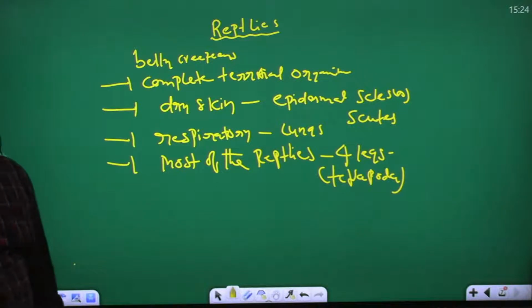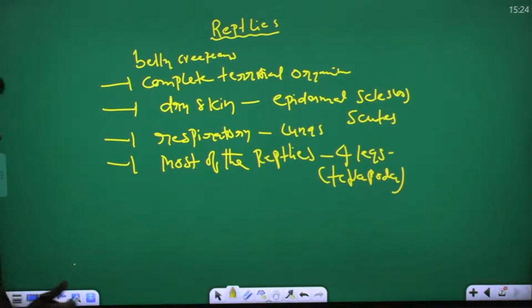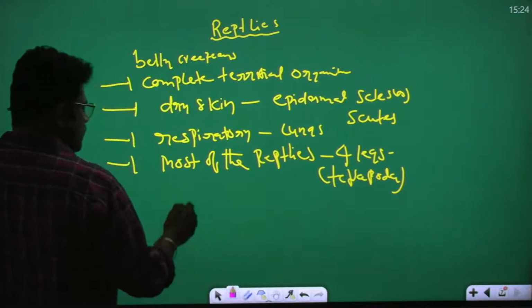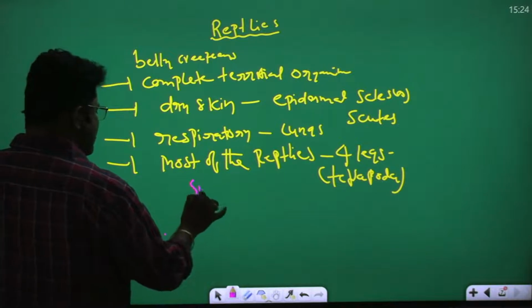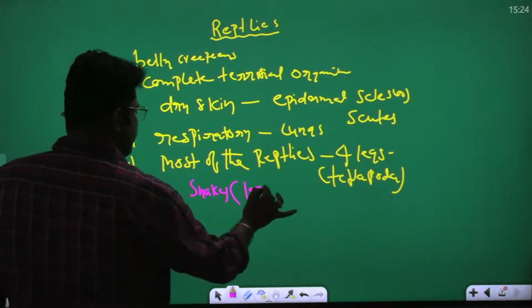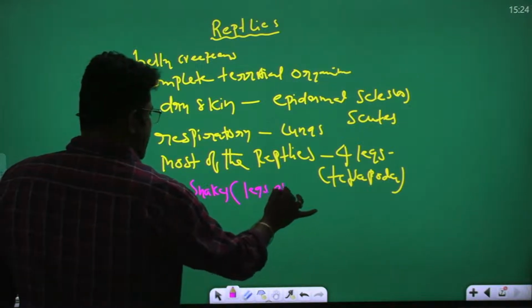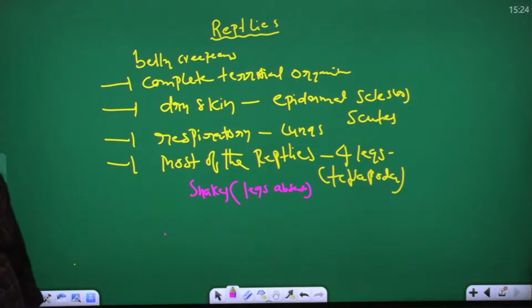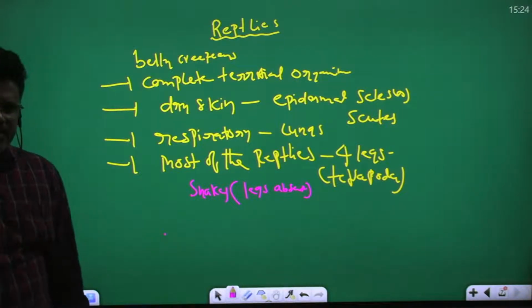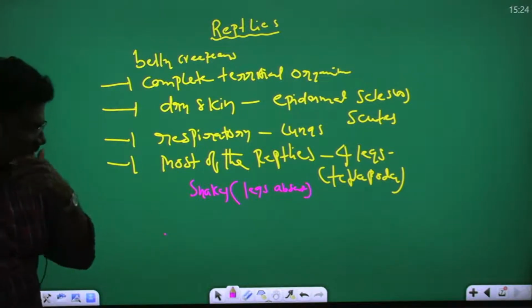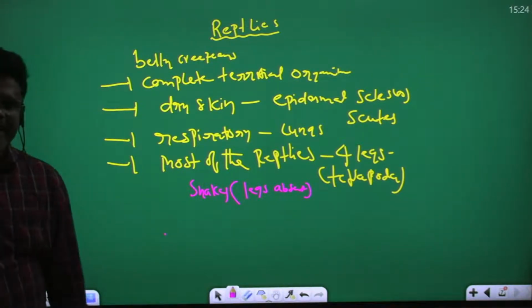But in snakes, legs are absent. That is the point: most reptiles have four legs, but in snakes, legs are absent.